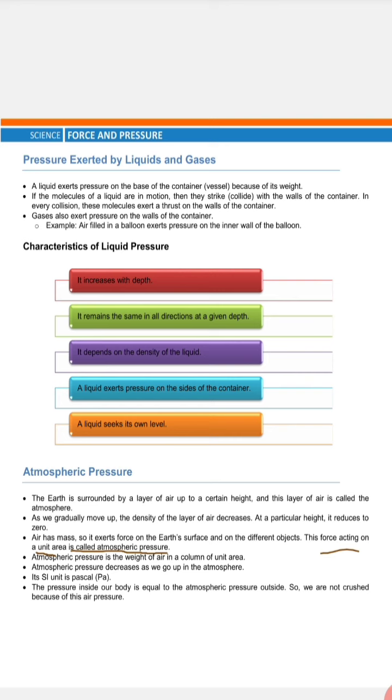So atmospheric pressure is nothing but the weight of the air column in unit area. The weight of the air column in unit area we call it as atmospheric pressure. Atmospheric pressure decreases as we go up in the atmosphere, because whatever the weight of the air column will reduce. The SI unit of atmospheric pressure is same as pressure, that is Pascal.